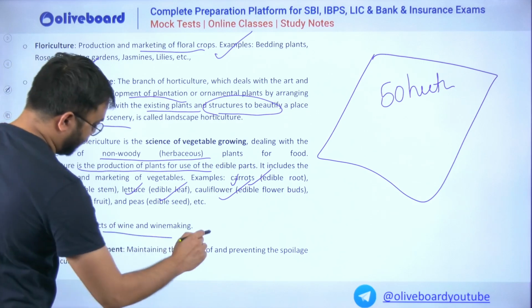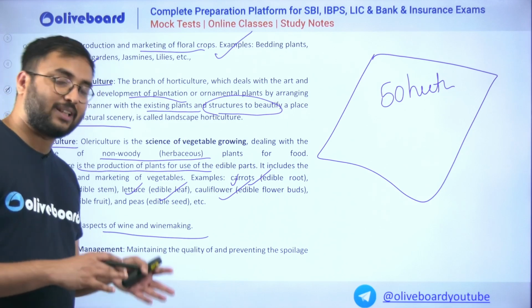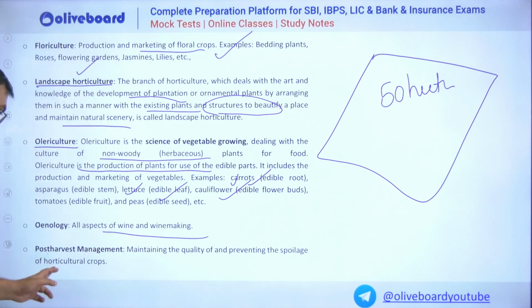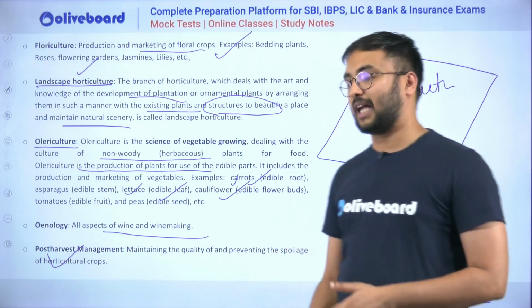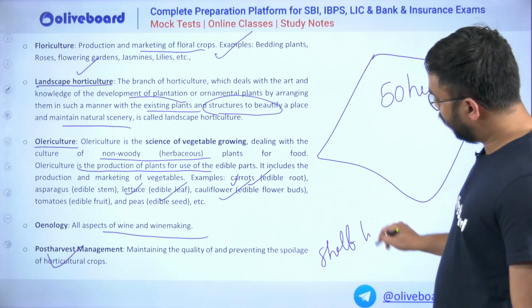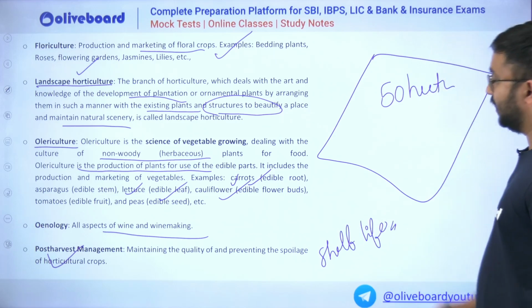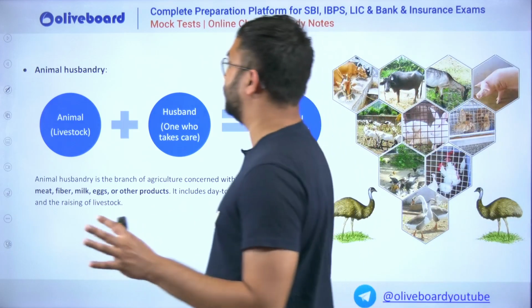Oenology is nothing but the aspects of wine and winemaking from the grapefruit or citrus fruit. And then comes post-harvest management. It is nothing but how you can prevent the spoilage of horticultural crops, how you can increase the shelf life of horticultural crops. This is what all the branches of horticulture talk about.